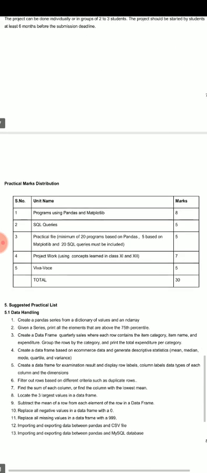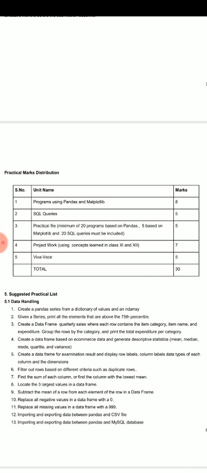This is the marks distribution for the practical examination. Pandas and Matplotlib contain 8 marks. Queries contain 5 marks. The file you will create for programs contains 5 marks. The project file that you will create is for 7 marks and the Viva for 5 marks.